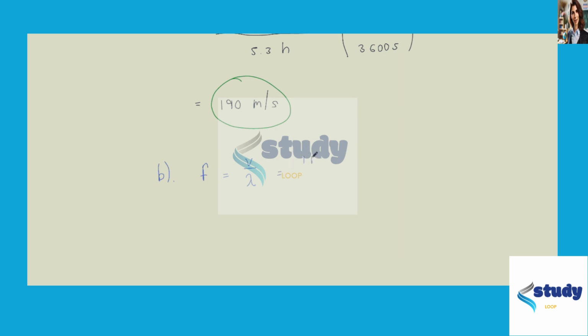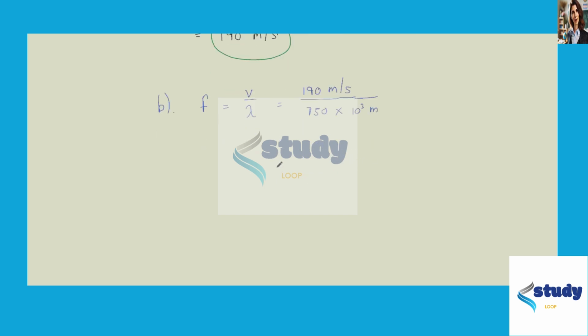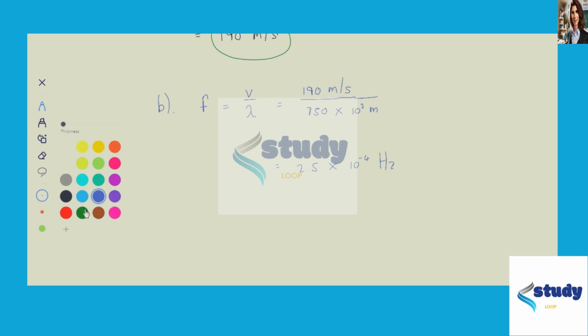And this is the speed 190 meters per second over the given wavelength, 750 kilometers, or 750 times 10 to the power 3 meters, which gives us the frequency of the tsunami wave to be 2.5 times 10 to the minus 4 hertz. So that's the frequency of this wave.